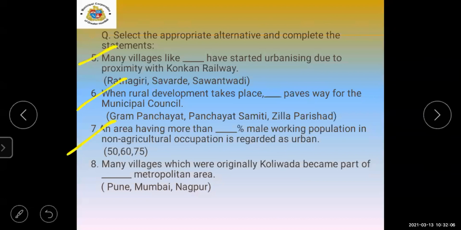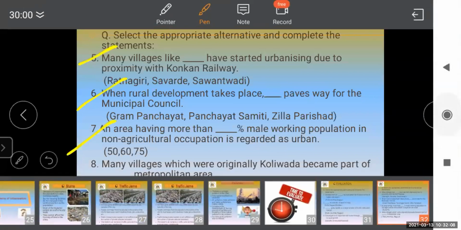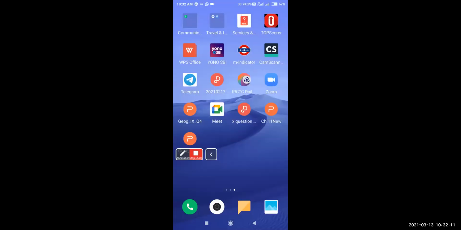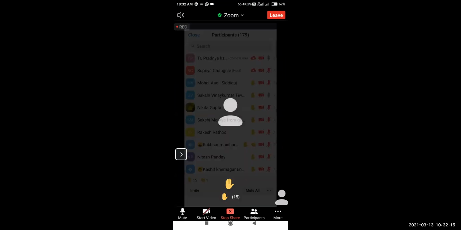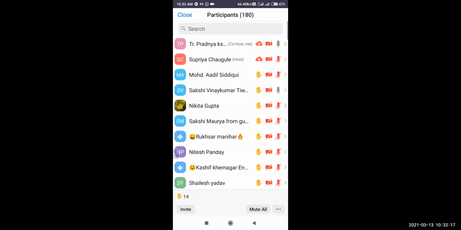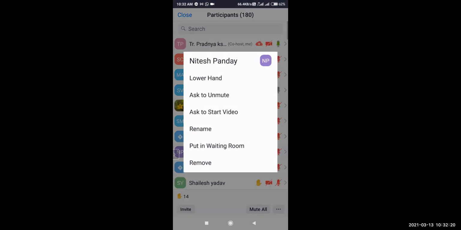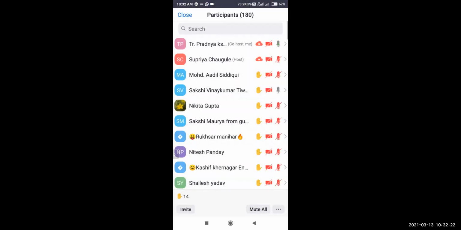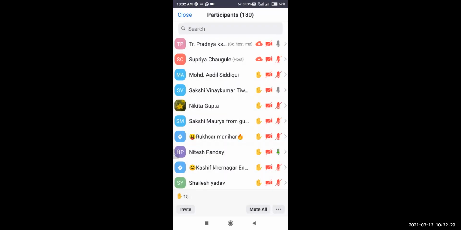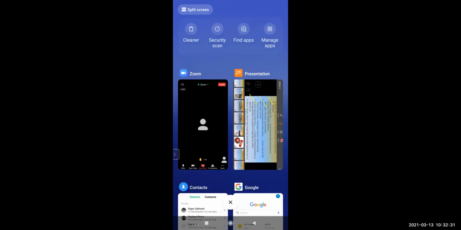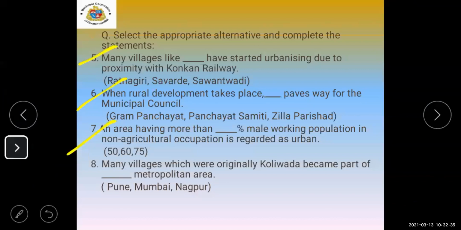Let me see. Yes, 15 students have raised their hand. Nitesh, your hand is raised. Answer the seventh fill in the blank.